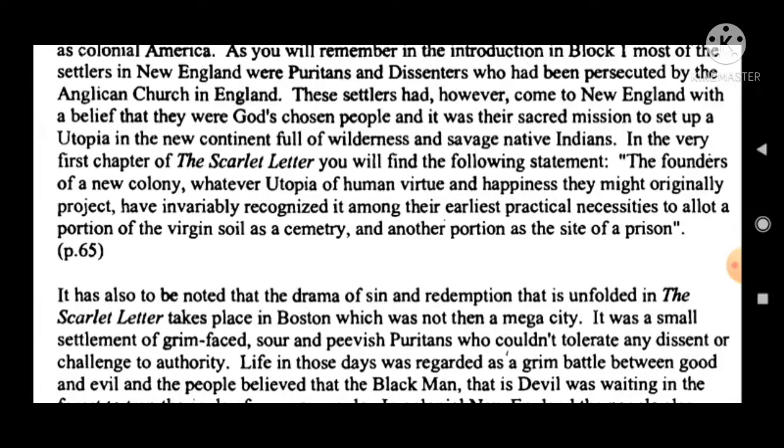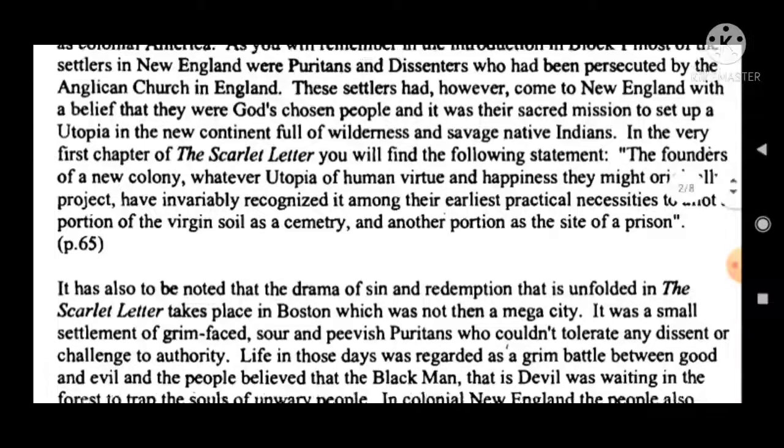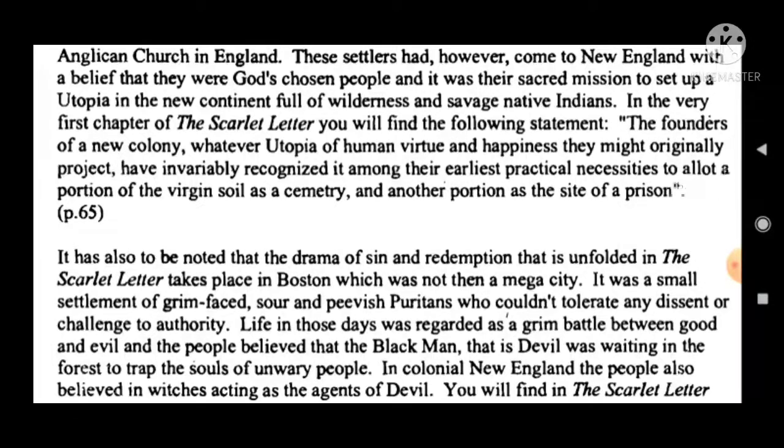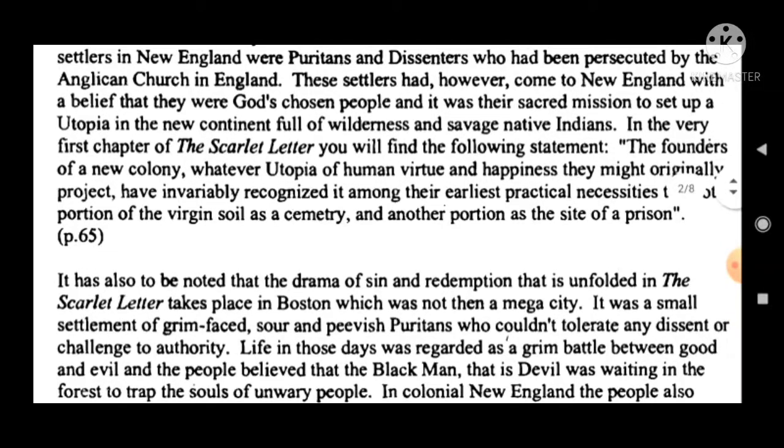Okay, so in the very first chapter of The Scarlet Letter you will find the following statement: the founders of a new colony, whatever utopia of human virtue and happiness they might originally project, have invariably recognized it among their earliest practical necessities to allot a portion of the virgin soil as a cemetery and another portion as the site of a prison.